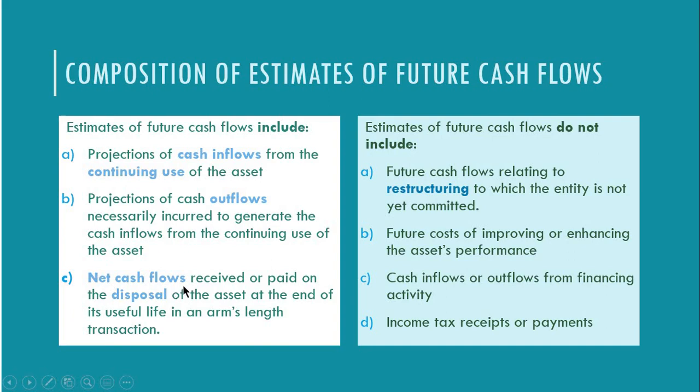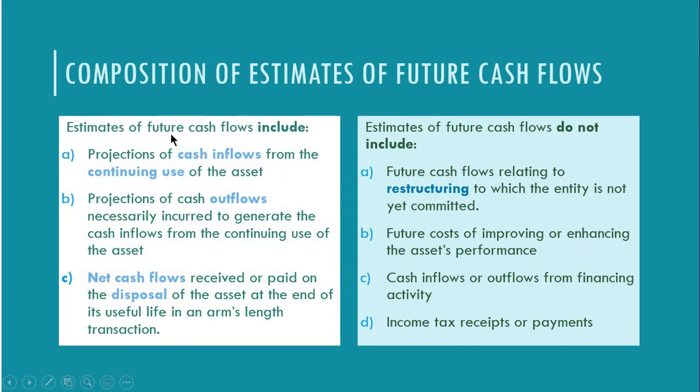No, iba-iba. So itong net cash flows na sinasabi niya dito, itong cash inflow minus cash outflow, net cash flow na yan. Net cash inflow or net cash outflow. Pero ito namang net cash flow na sinabi niya dito is, ito naman yung net cash flow na pwede ma-receive or ma-pay or mabayaran kapag na-dispose na natin yung asset at the end of its useful life in an arm's length transaction.